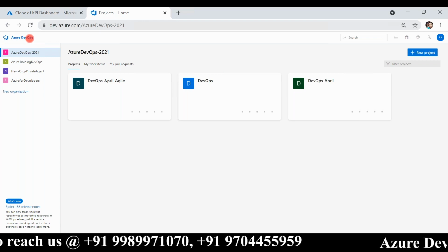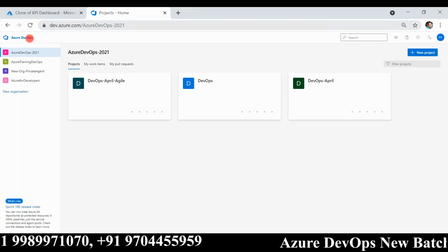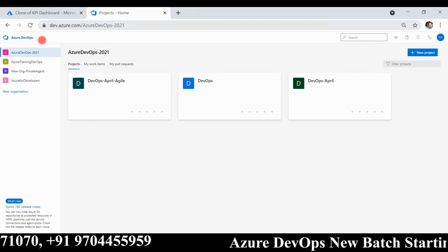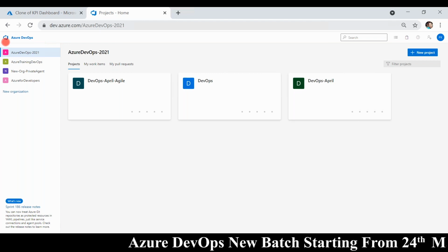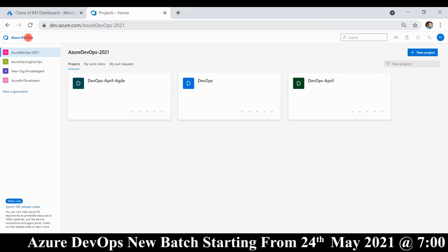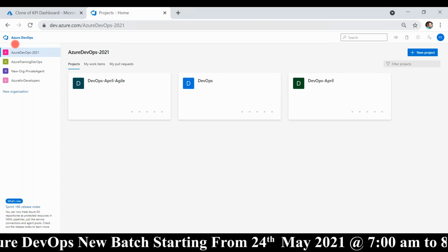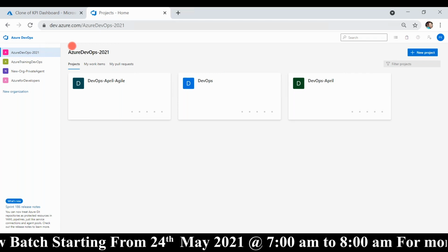So Azure is a separate thing, which is cloud. Azure is a public cloud, not a private cloud, and Azure DevOps is a DevOps tool by Microsoft themselves. Okay, all right.